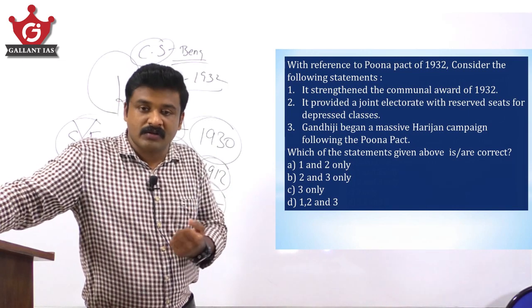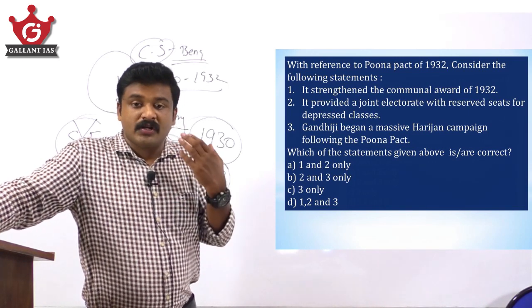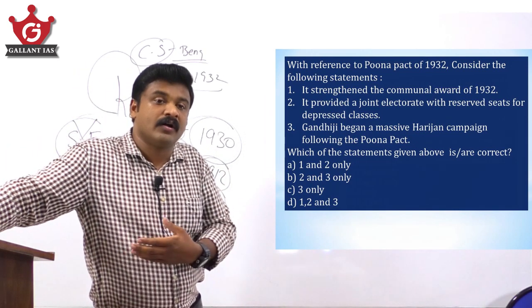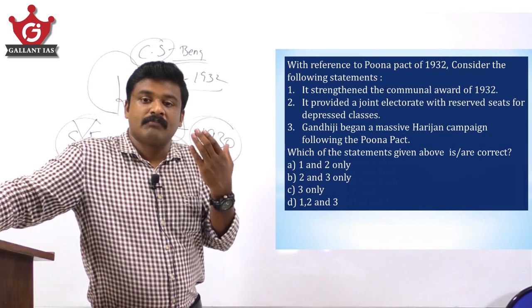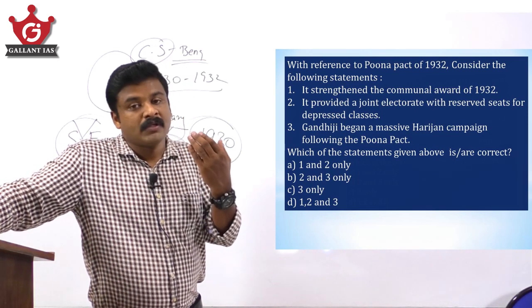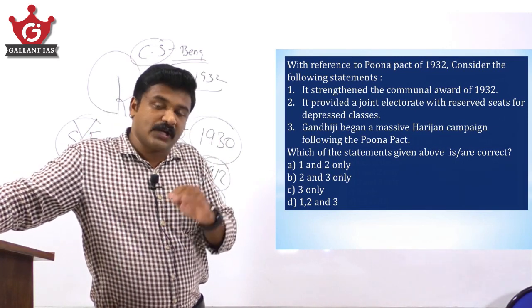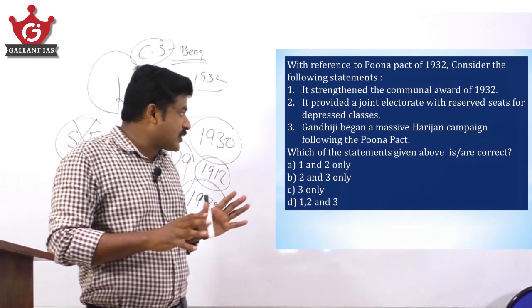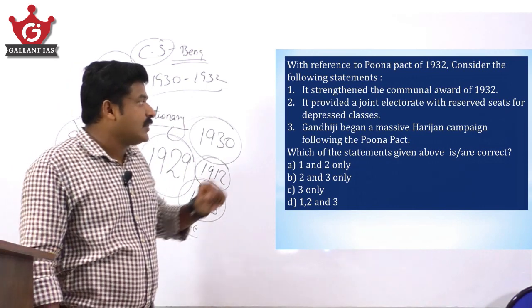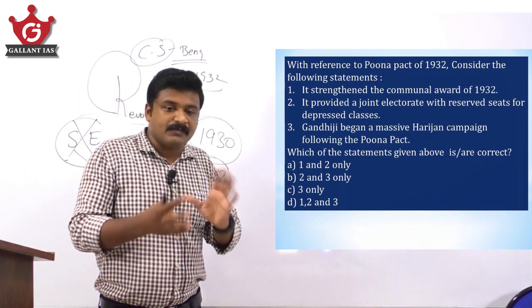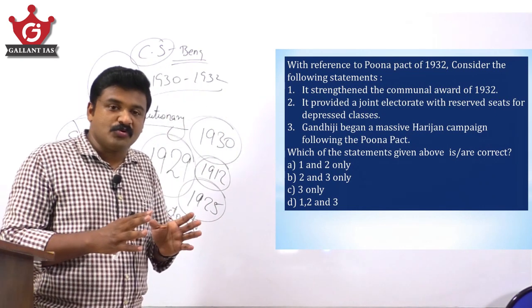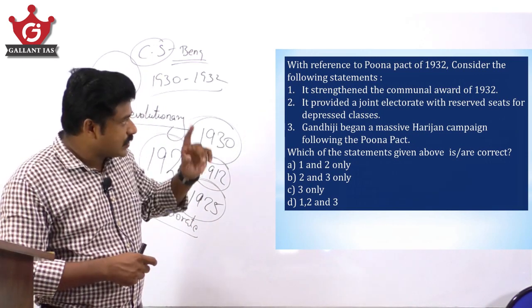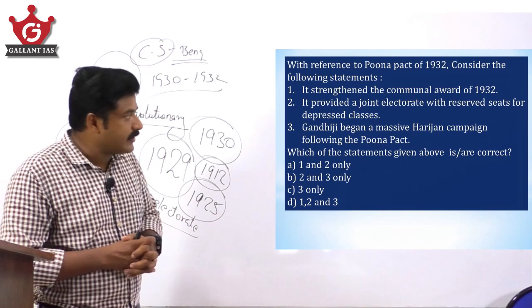Reflection could be seen in states like Kerala also, where there was a strong movement for temple entry of the lower caste or untouchables, and educational upliftment, social upliftment, so many movements happened. So the second and third statements are correct. The first statement is wrong. So simply take care that sometimes UPSC, in order to confuse you, will give you contradictory statements. So take care. Basic concepts must be very clear to you.